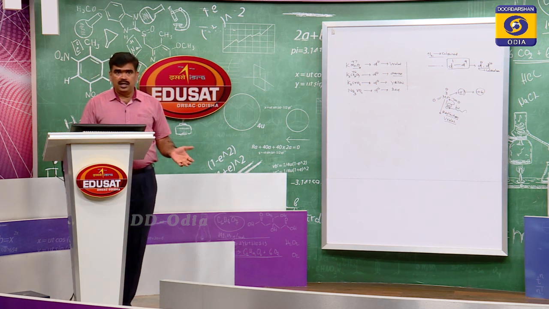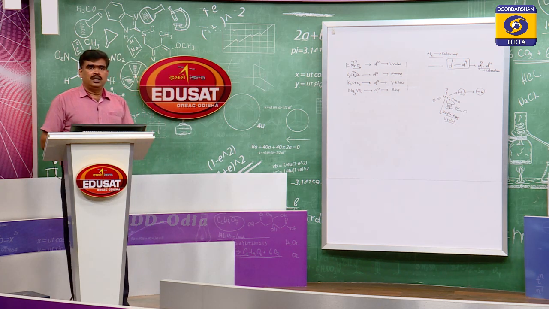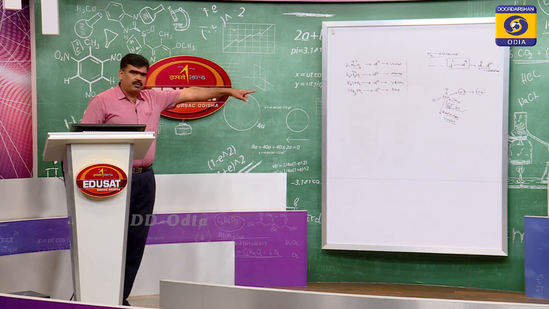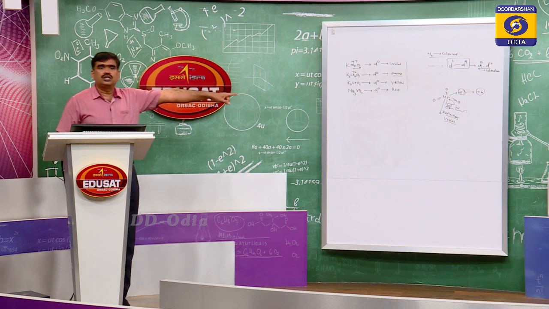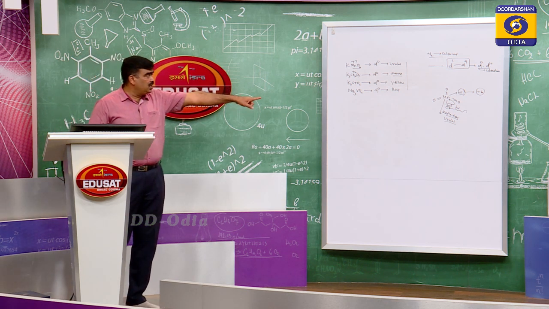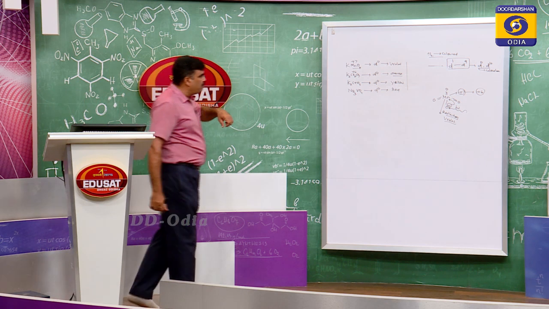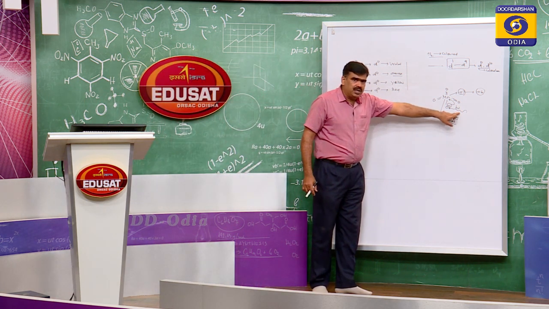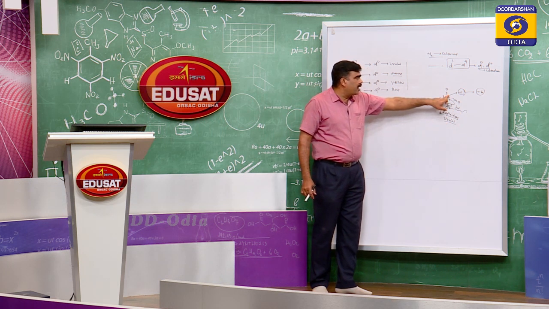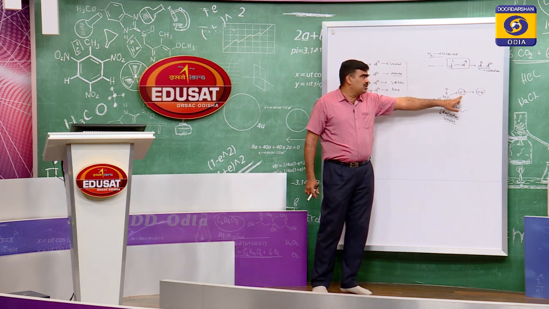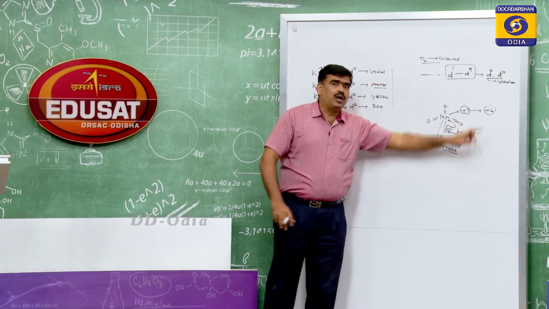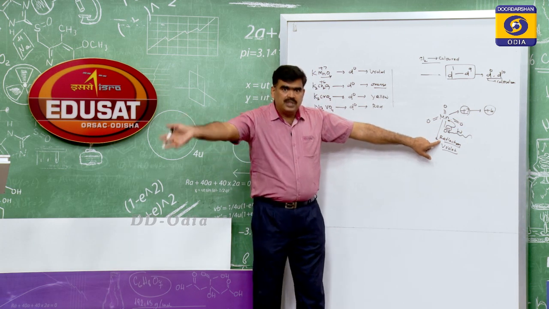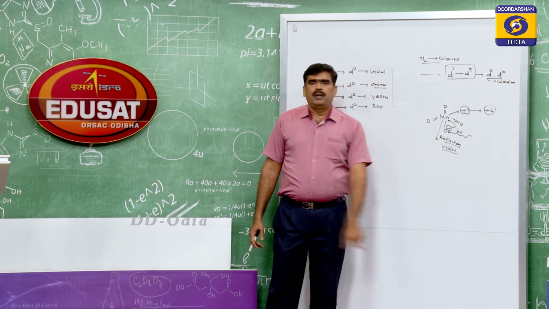Second reason: even in d0 configuration, there are no electrons in the d subshell at all, yet they look colored, like potassium permanganate and potassium dichromate. It is called charge transfer phenomenon. Here, in manganese, in potassium permanganate, the electron present on oxygen O minus absorbs radiation and enters into the vacant d orbital and reduces its oxidation state from +7 to +6, and when it returns back, it emits the energy that has a particular color.